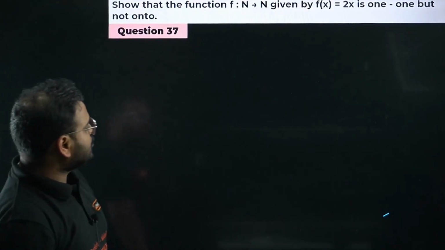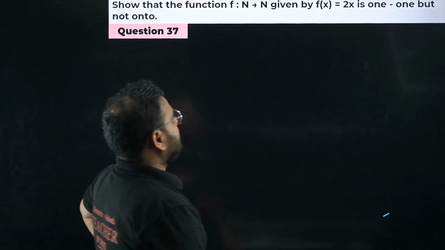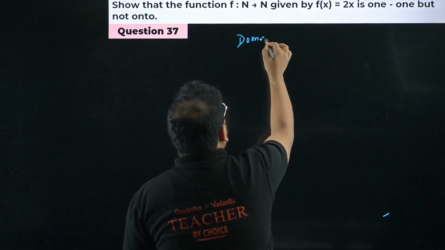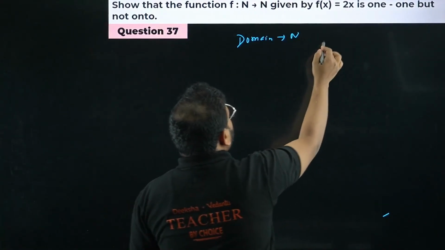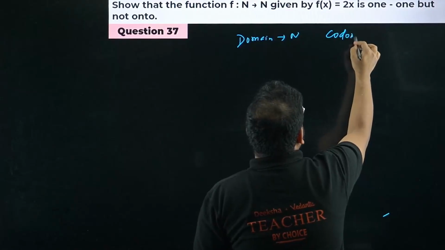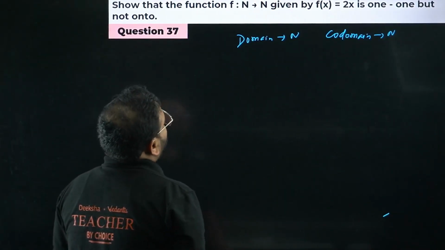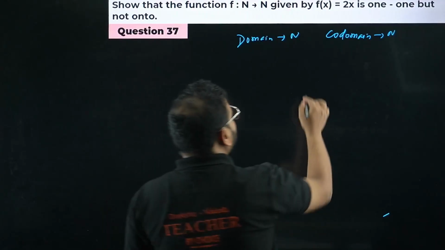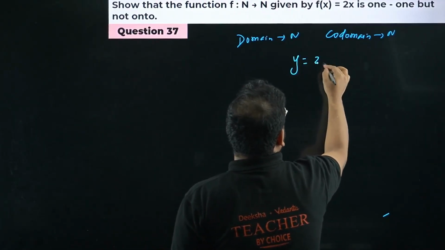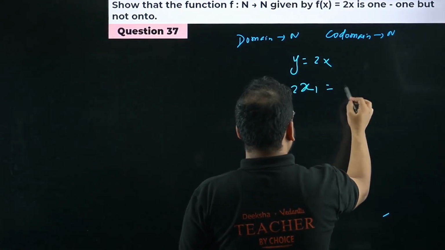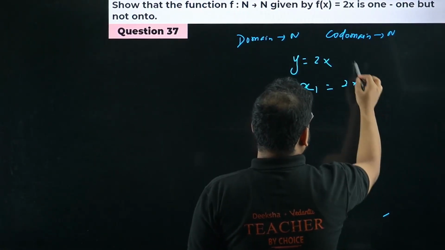37th question. The function f from N to N, very important, the domain is the natural numbers and so is the codomain. They are saying that the function f(x) equals 2x is one-one but not onto. We can show that. Take the function y equals 2x, a straight line. We take the algebraic method.